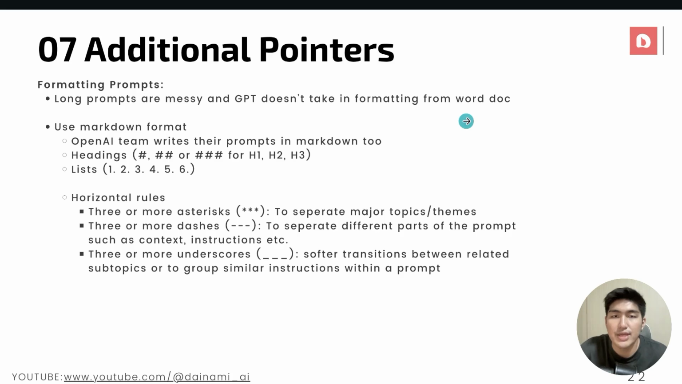So one effective way that we can mitigate this issue is to consider using Markdown format, where OpenAI teams actually write their prompts in Markdown too. So we can use things like the hash, double hash, or triple hash to represent header 1, header 2, header 3, right? Or we can also use lists like 1, 2, 3, 4, 5, 6, or we could also use horizontal rules as well. These are things that we want to take note of as we copy our prompts and input them into the AI.